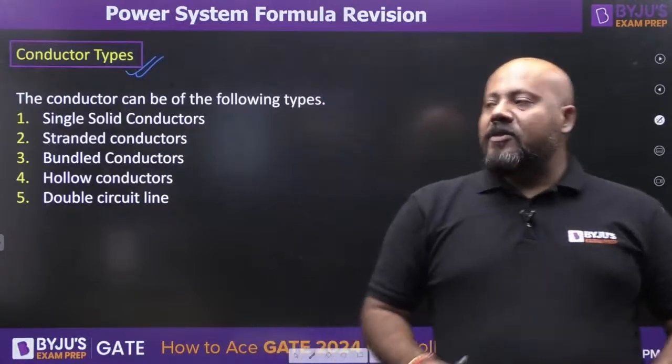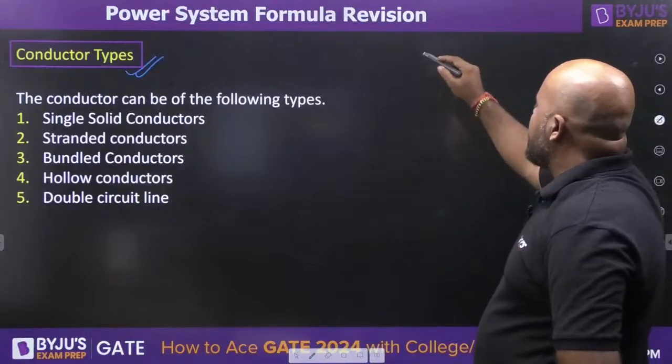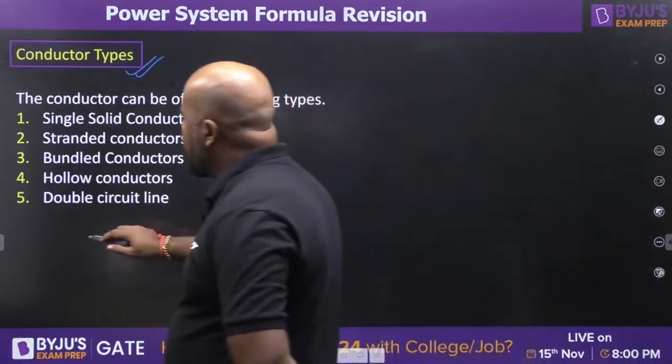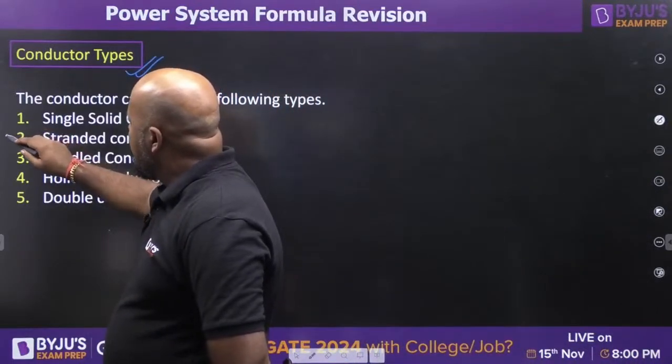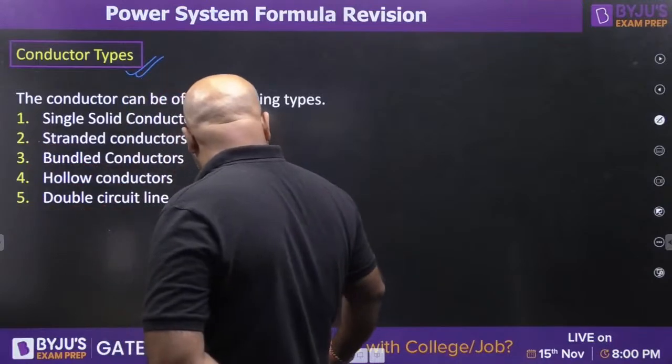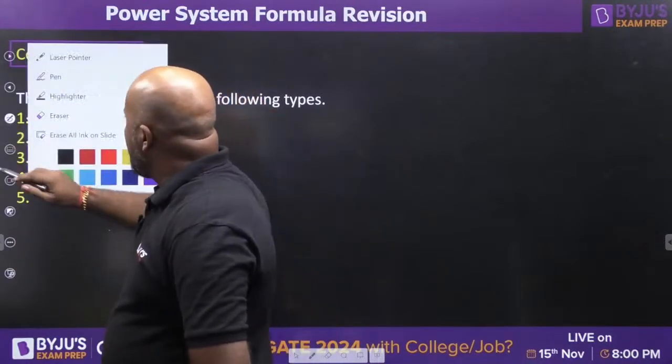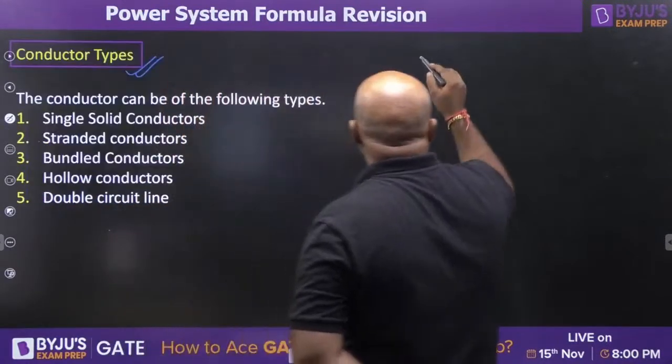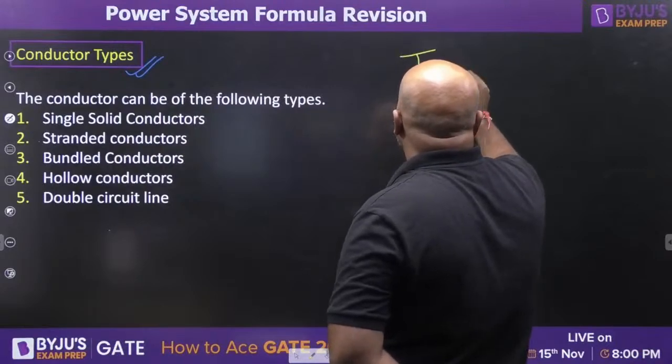If you talk about the transmission line, let me first define transmission line. How are we defining transmission line?